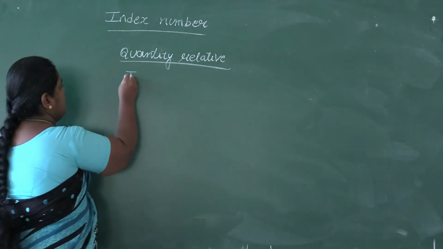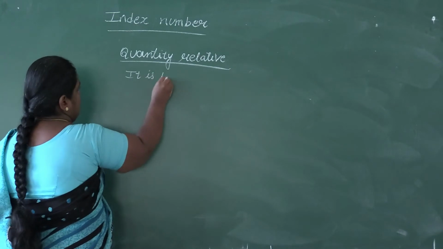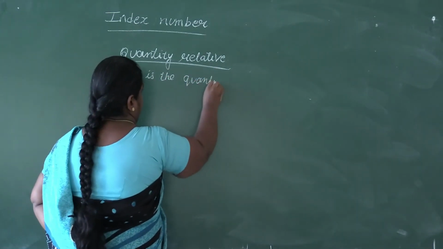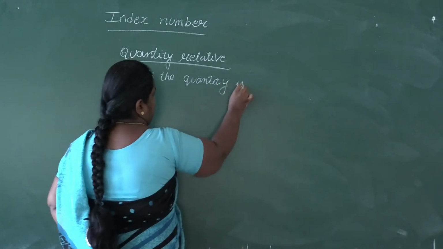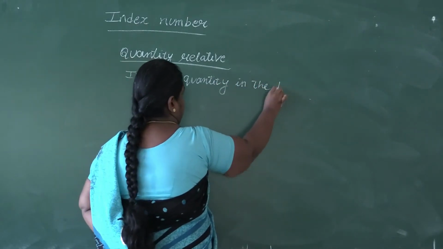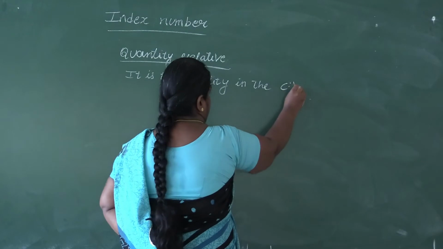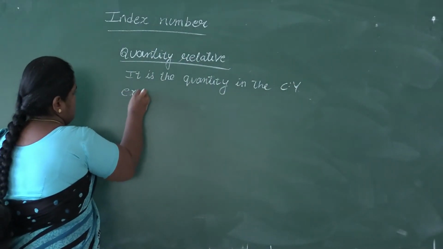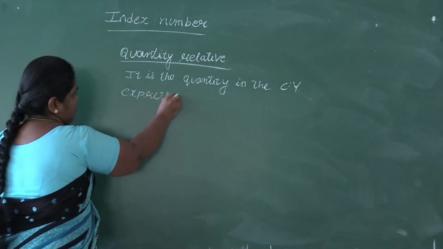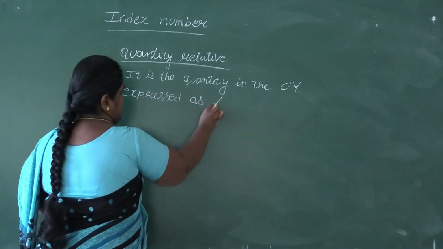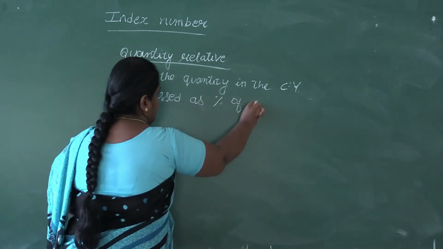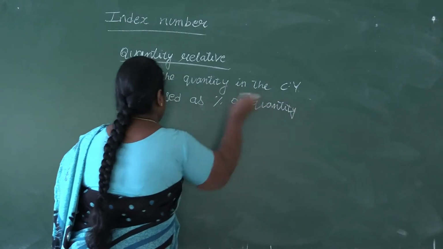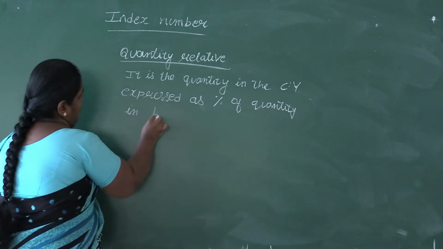Similarly here, it is the quantity in the current year expressed as percentage of quantity in the base year.